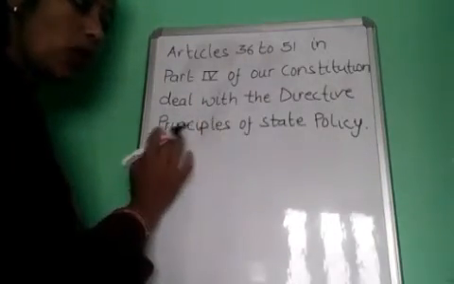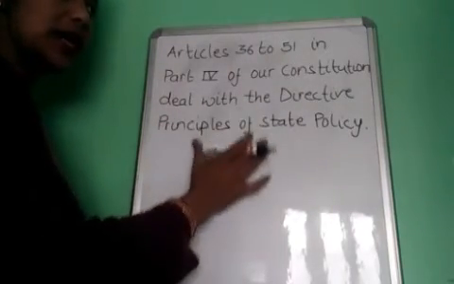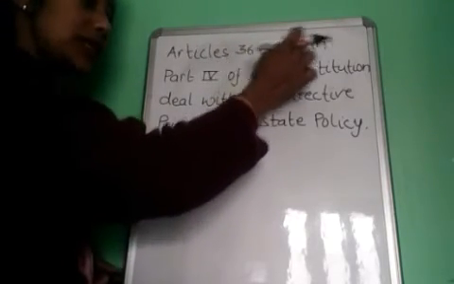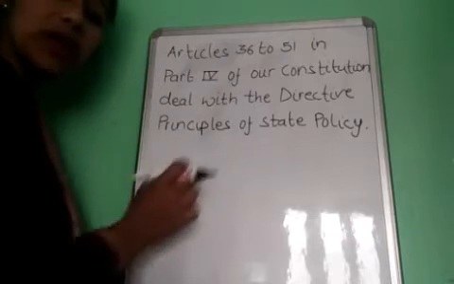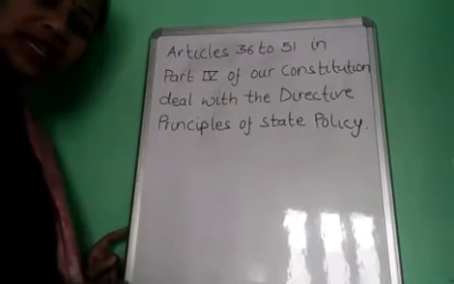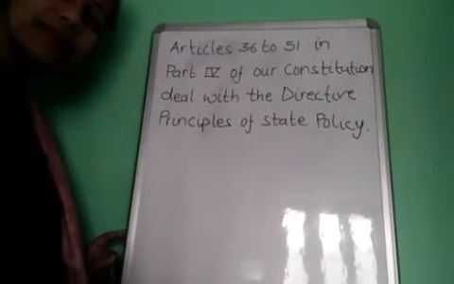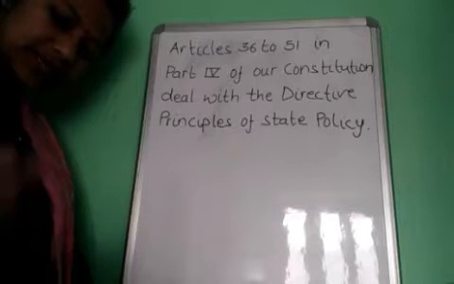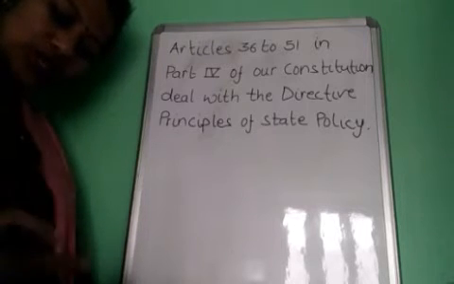Directive principles of state policy are given in Articles 36 to 51 in Part 4 of our Constitution. How many articles are there in our Constitution? There are 395 articles and 12 schedules.